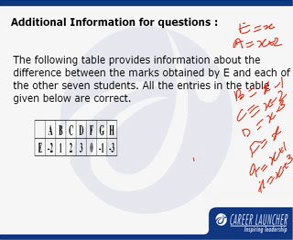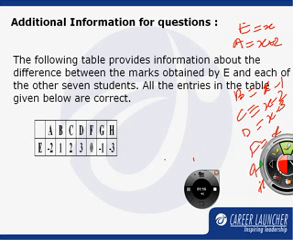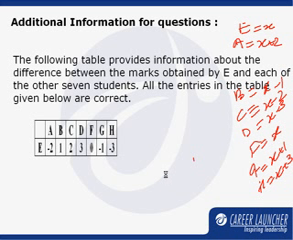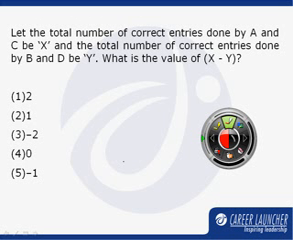We are also given a very important fact that the entries given in this table, that is the entries made by E, are all correct. Now we move on to the next question in this problem set, which is based on this additional data. We have been given that let the total number of correct entries made by A and C together be X and the total number of correct entries done by B and D be Y, and we need to find out the value of X minus Y.